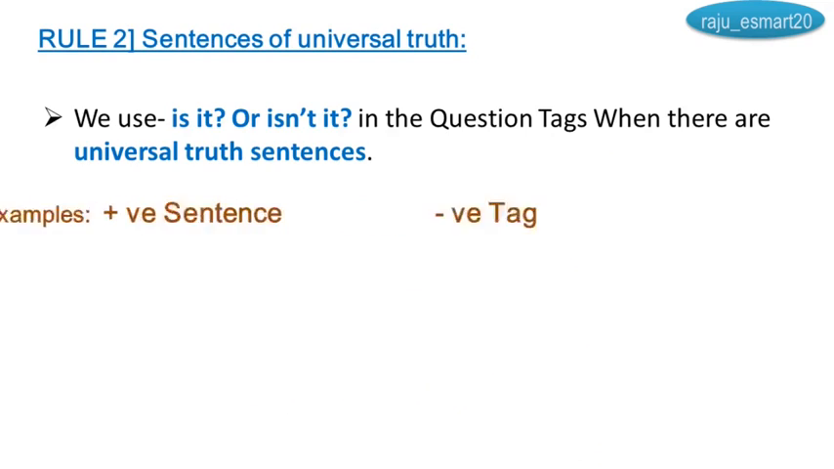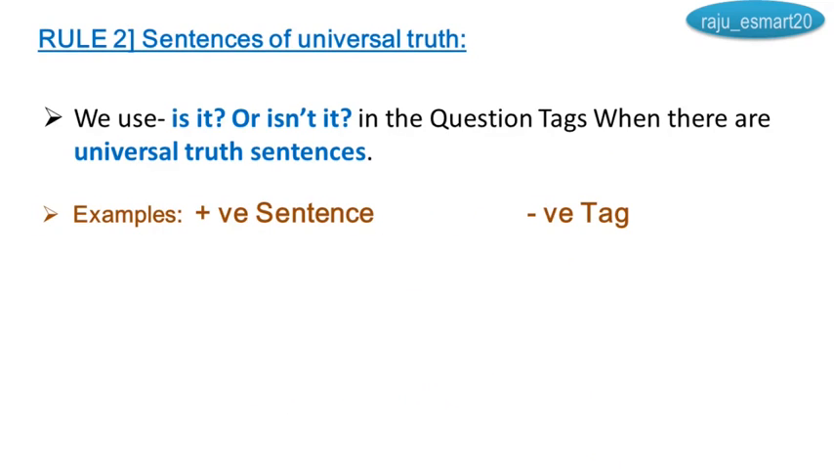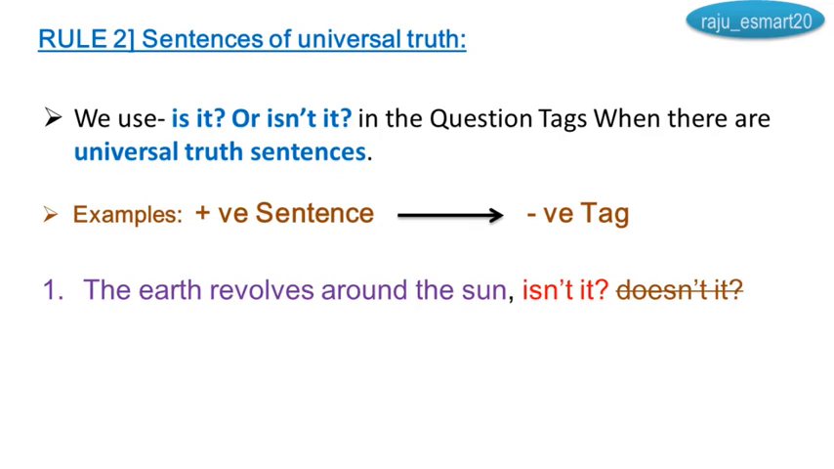Rule number 2, sentences of universal truth. It's very special. We use is it or isn't it in the question tags when there are universal truth sentences. Examples you see. If the sentence is positive, we have to take a negative tag, isn't it? If the sentence is negative, we have to take a positive tag, is it, okay?